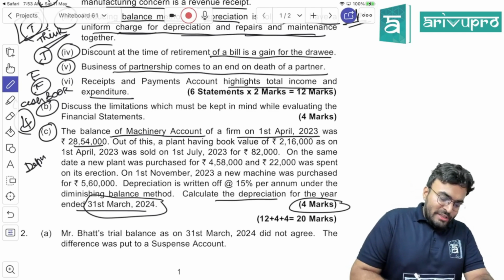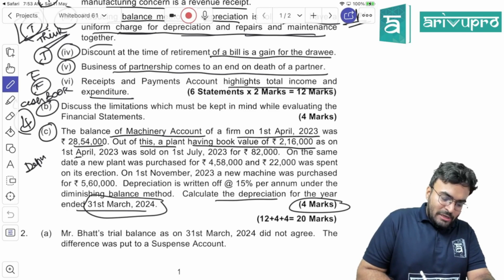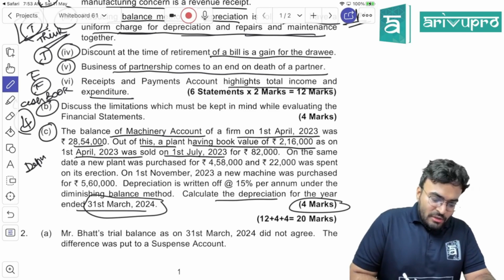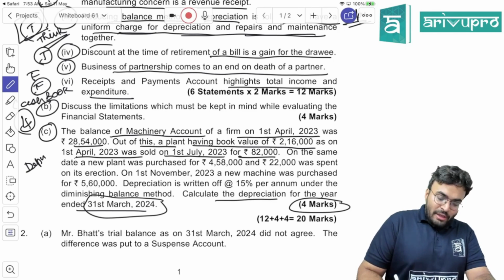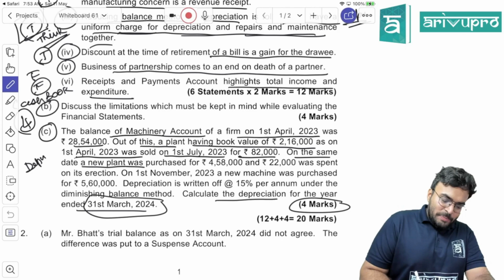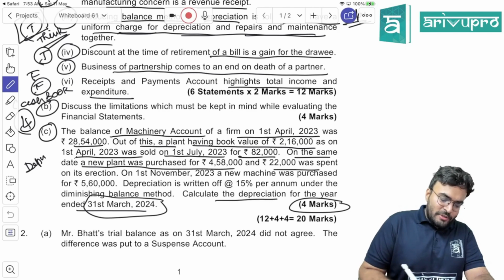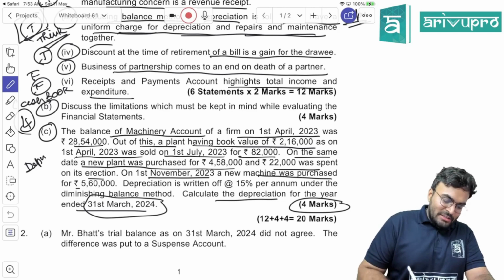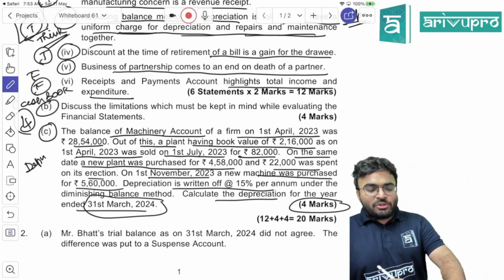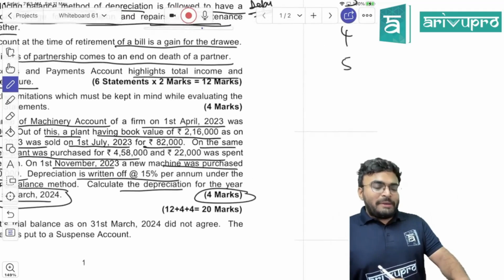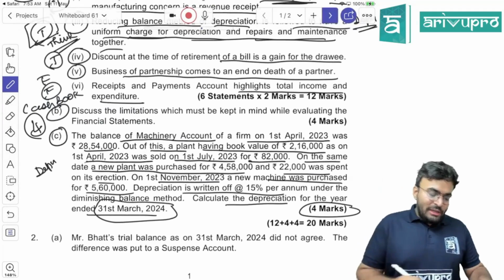Easy. Out of this, a plant having book value of 2,16,000 as on 1st April 2023 was sold on 1st July for 82,000. So even if it is sold, there is depreciation on that to be computed. On the same date, a new plant was purchased for 4,58,000 and 22,000 was spent on erection. On 1st November, a new machinery was purchased for 5,60,000. Depreciation 15% per annum under diminishing balance method. What did they ask you to calculate? Only depreciation.